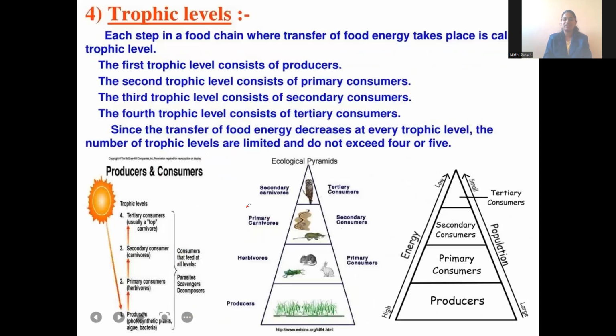Regarding the trophic levels and the flow of energy, we are going to learn in the next session. In today's session, we learned how to manage waste, what the kinds of waste are, and what problems we are facing with the increase in waste. We also learned about the food chain, trophic levels, and how food chains are helpful for the environment. We also briefly learned about the food web. In the upcoming session, we will discuss a lot more about the trophic levels and their importance. Until then, take care. Have a nice day.